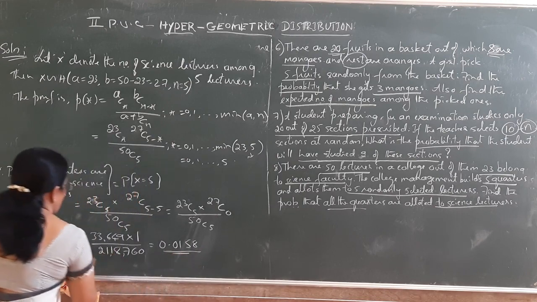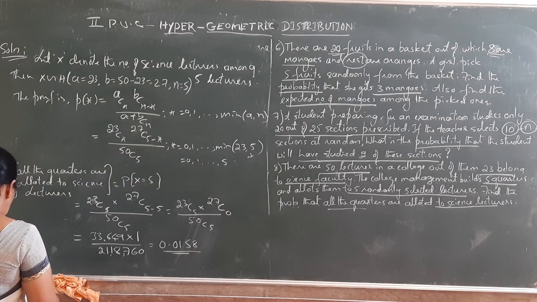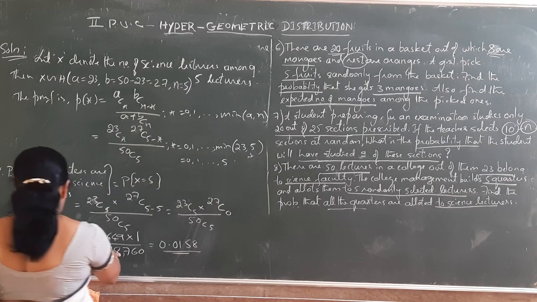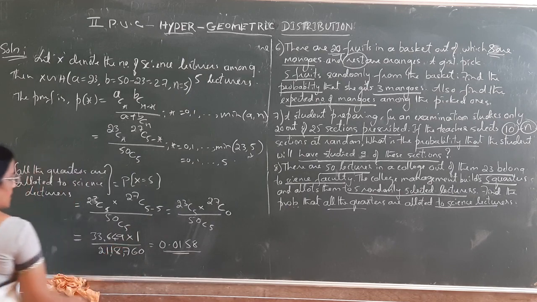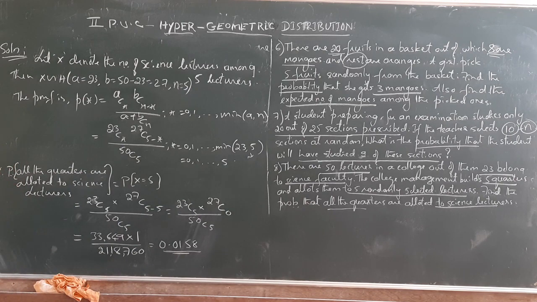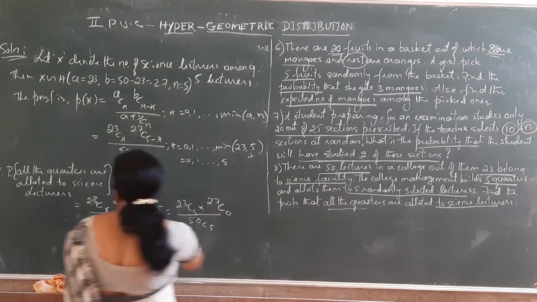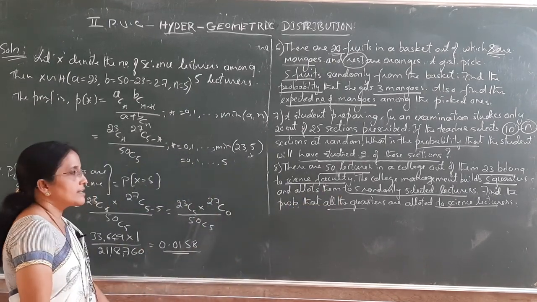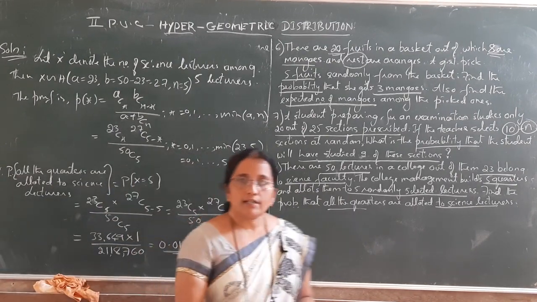The denominator is 2,118,760 and the numerator is 33,649. The final answer is 0.0158. It indicates the probability that all the quarters are allotted to science lecturers. Okay students, thank you.